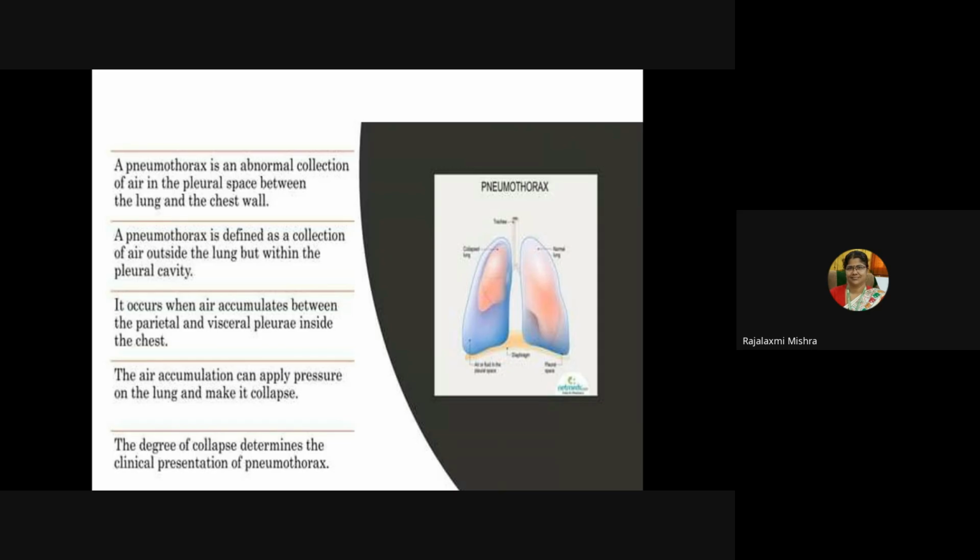The air accumulation can apply pressure on the lungs and make it collapse. The degree of collapse determines the clinical presentation of pneumothorax. See the pictorial presentation, how the pressure is given and the lung has collapsed.